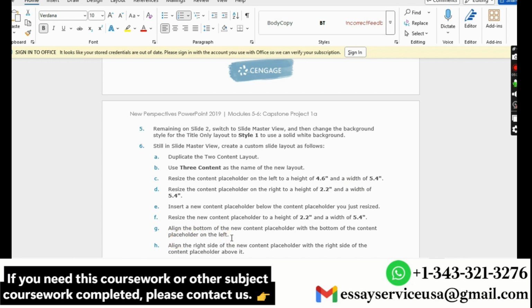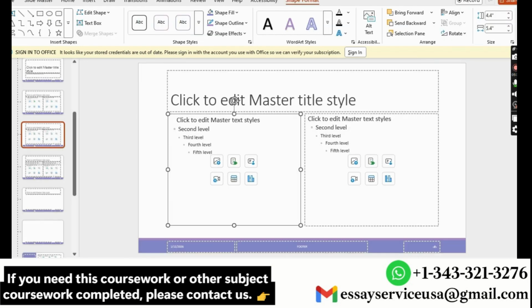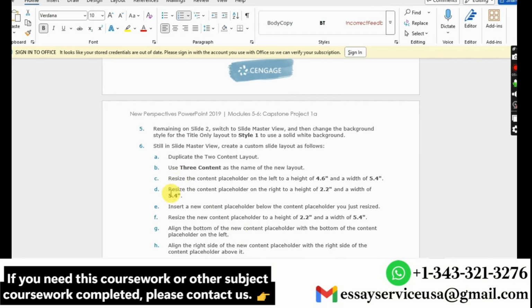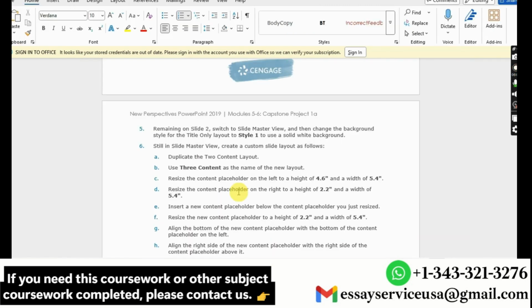Then I have to insert a new content placeholder below the content placeholder I just resized.